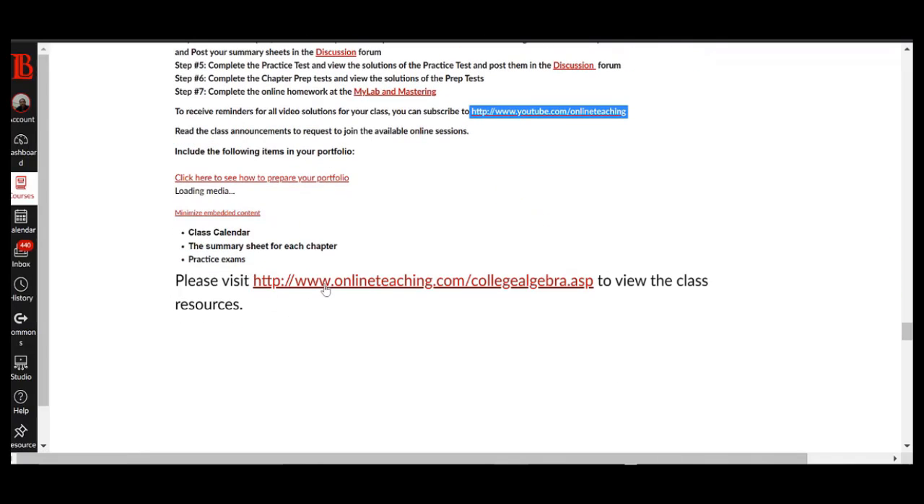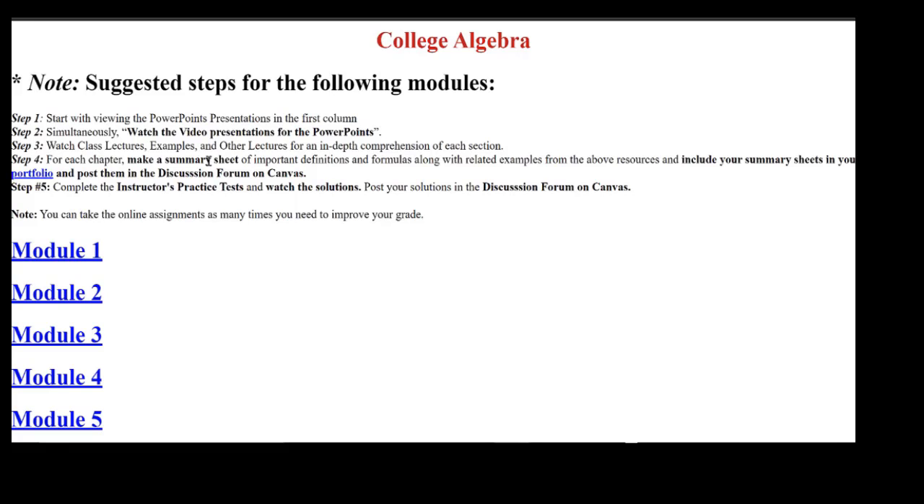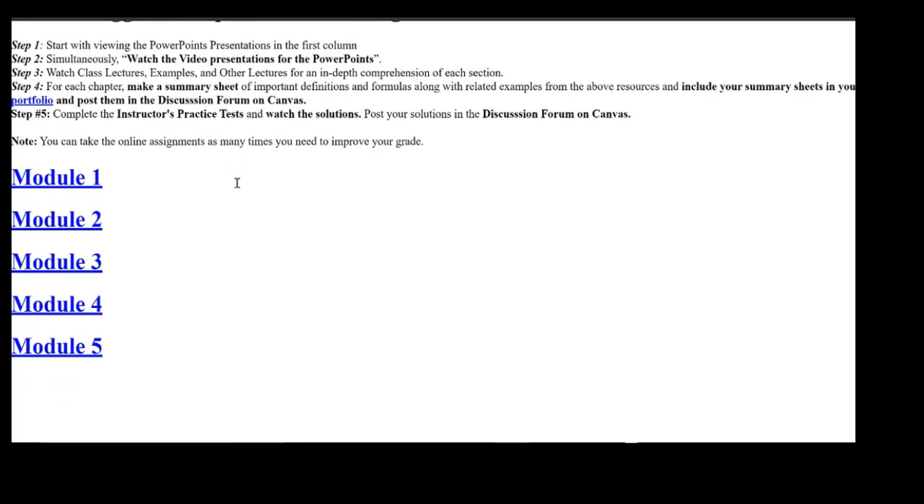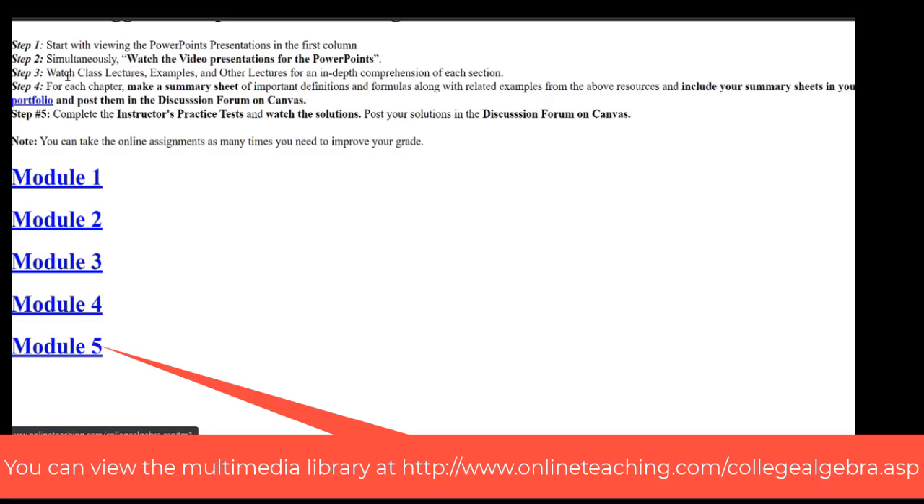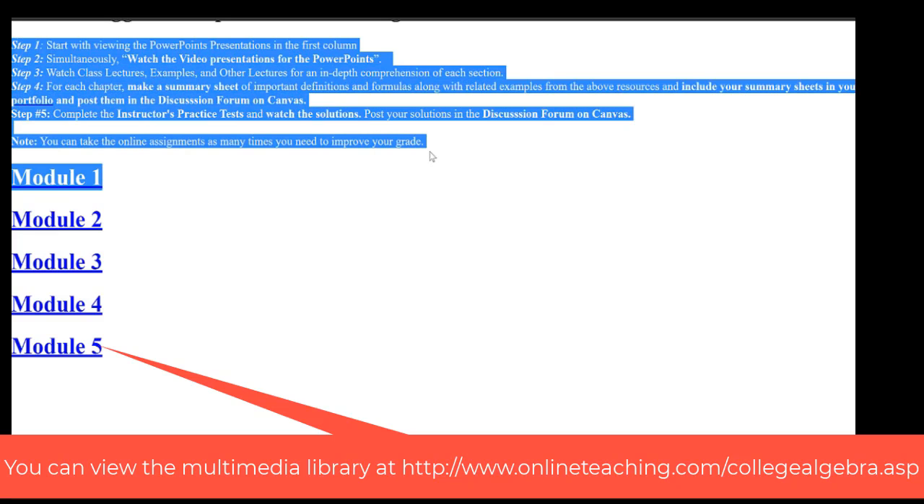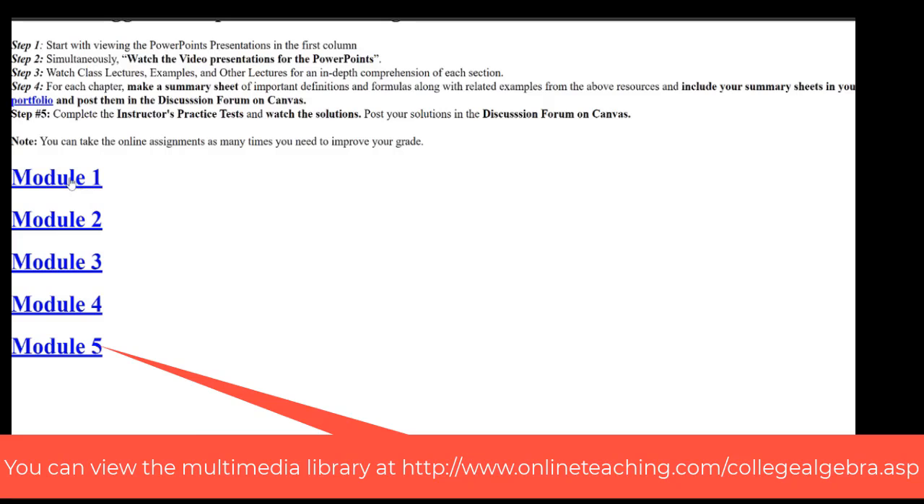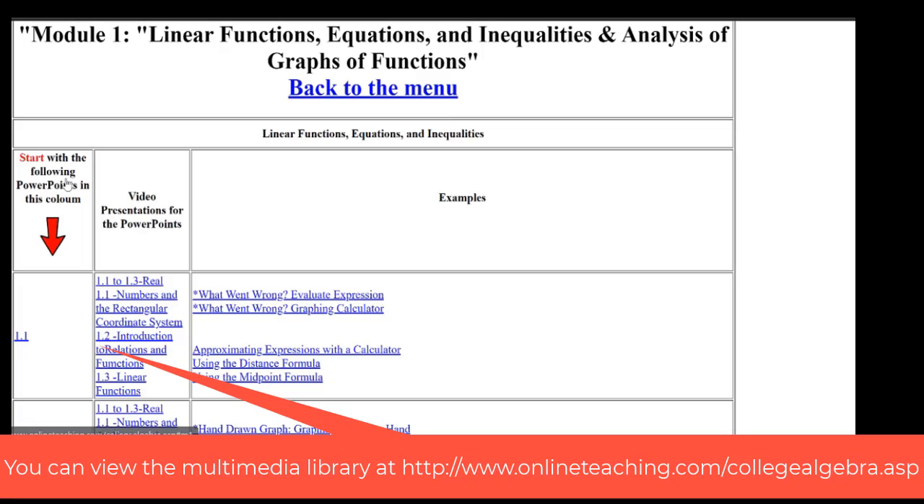So I'm going to go ahead and click on that right now to show you what that link would look like. If you are in your syllabus and class assignments, you would see the link will take you to the Multimedia Library. Also, you can see that link at the side of the Canvas. As you can see, I separated these by modules. I also put the steps here as to how to get to each module and complete them.